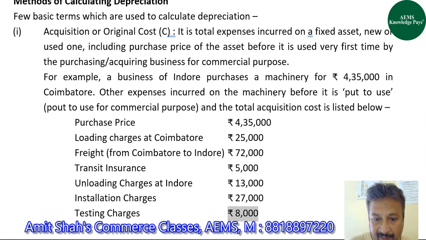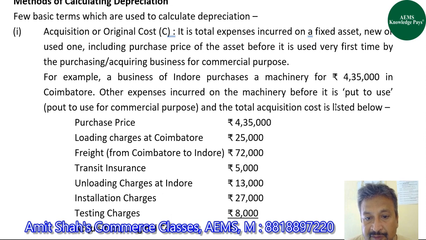So here acquisition cost, or original cost, is the sum total of these. Am I clear?